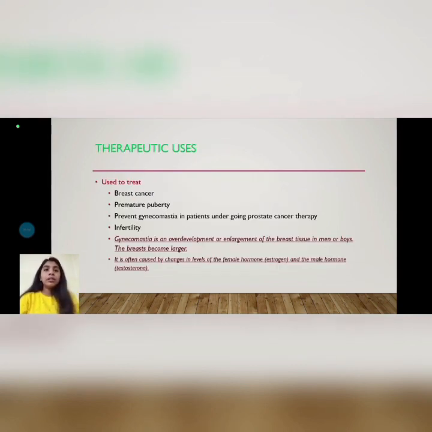Then therapeutic uses. This drug is mainly used for treatment of breast cancers, then premature puberty, preventing gynecomastia in patients undergoing prostate cancer therapy, and infertility. What is meant by gynecomastia? Gynecomastia is an overdevelopment or enlargement of the breast tissues in men or boys. This is due to changes in levels of female hormones like estrogen and the male hormone testosterone in their bodies.